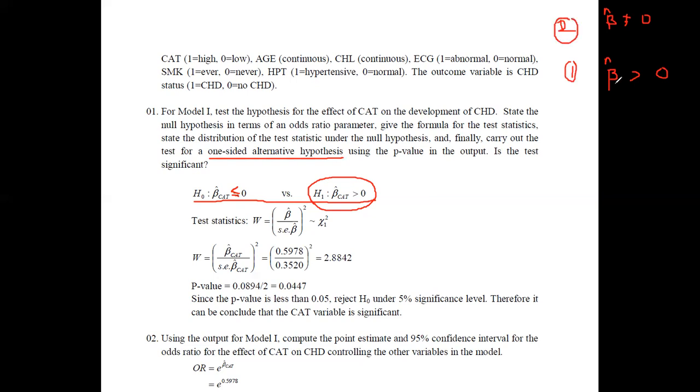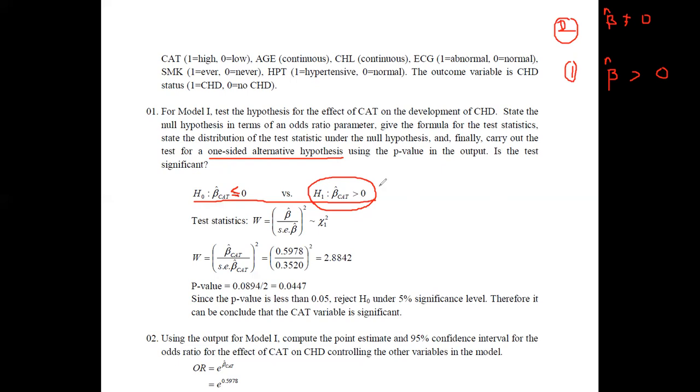If it is given to test for beta less than 0, then you have to include that as the alternative hypothesis. But in general, we use beta greater than 0, since they are asking for a general one-sided alternative hypothesis. This is how we write the null and alternative hypotheses in terms of the parameters.